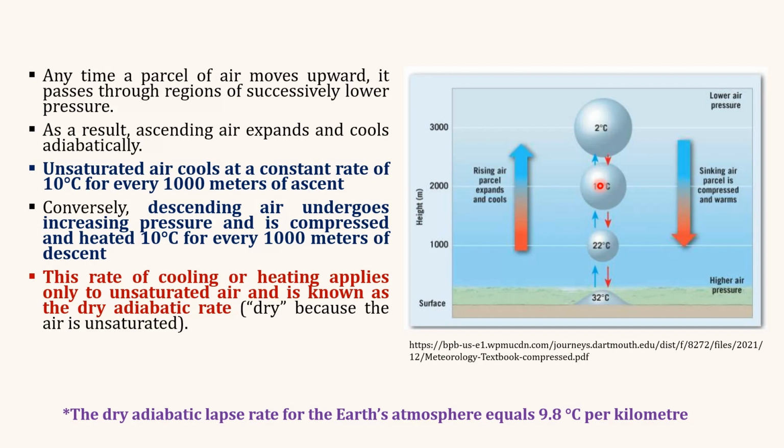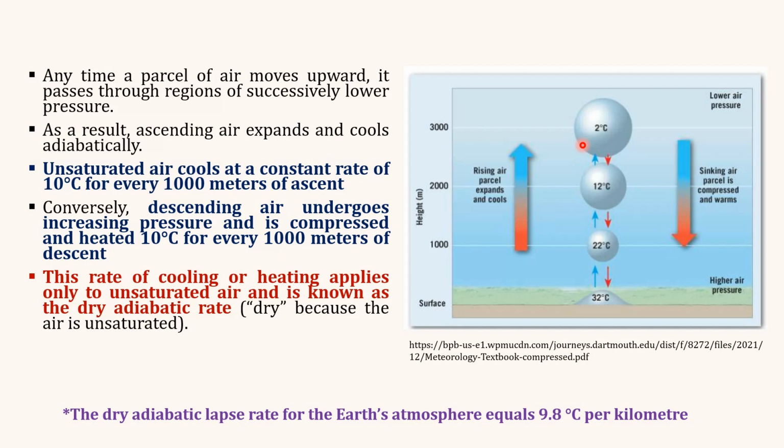So if this air parcel is unsaturated, it cools at a constant rate of 10 degrees Celsius for every 1000 meters of ascent. As we can see here, at the ground surface it is 32 degrees Celsius, but at the height of 1000 meters it is 22 degrees Celsius. At the height of 2000 meters, 22 minus 10, 12 degrees Celsius. From 2000 to 3000, again 1 kilometer increase in height, 12 minus 10, 2 degrees Celsius. So unsaturated air cools at a constant rate of 10 degrees Celsius for every 1000 meters of ascent.